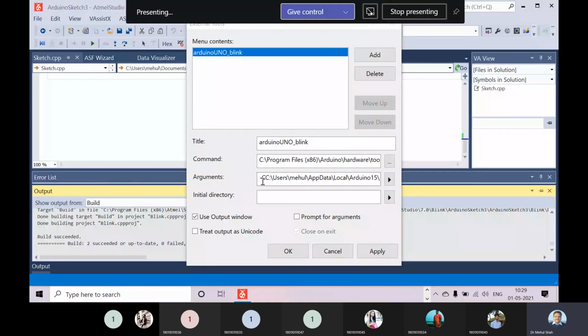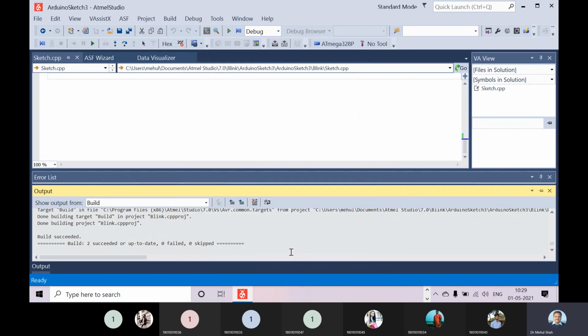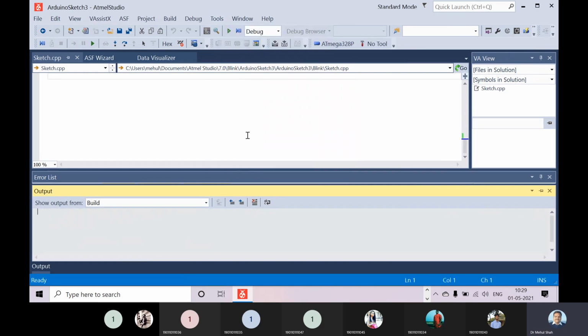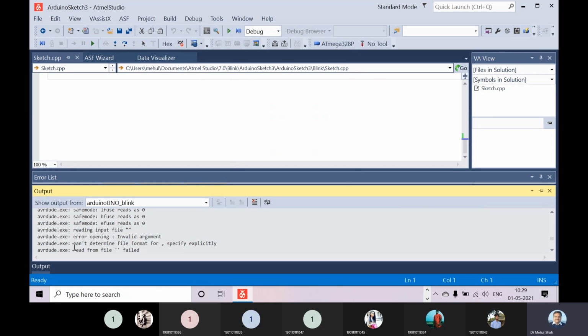So this I have copy pasted, right? And I say okay. So now after okay, it will show me this option. In tools, Arduino Uno blink will be enabled. Can you see Arduino Uno blink? Yes, sir. So this we have to click. Now it will compile and upload using this option. AVR.exe done.